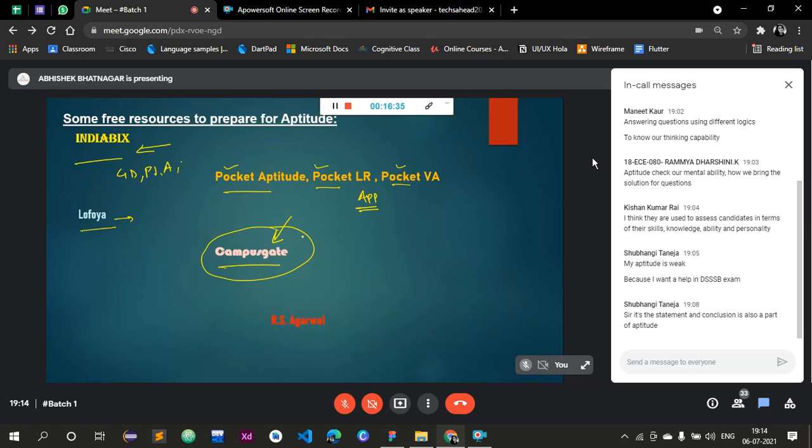Then we have Pocket Aptitude, Pocket LR, and Pocket V. These are Android applications, so you can practice from these applications also. Enough questions are there.